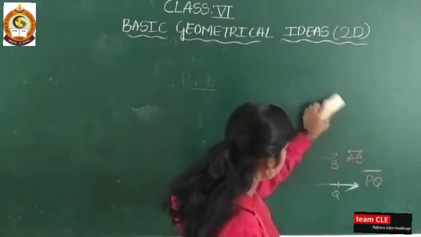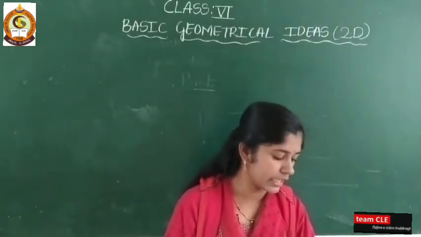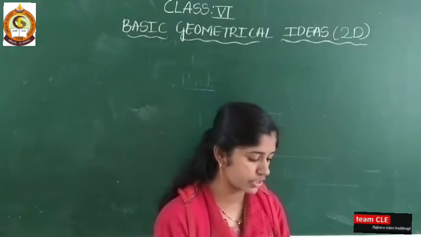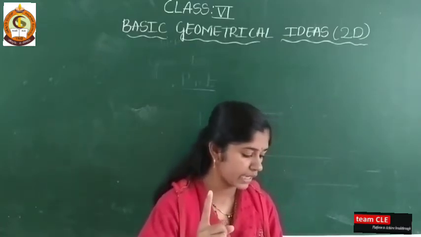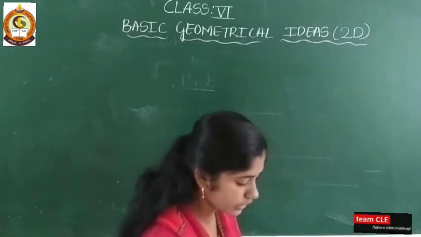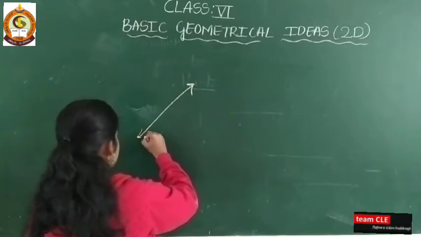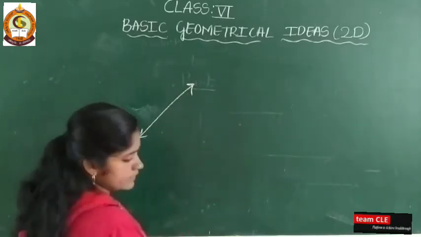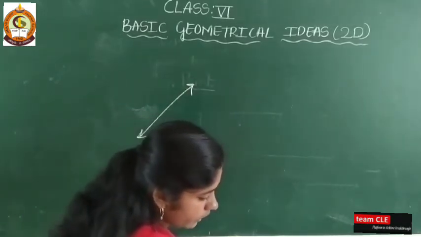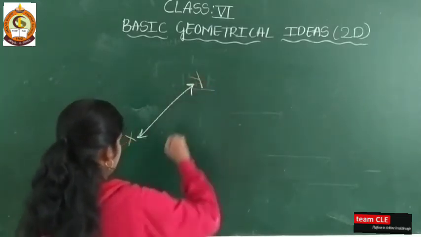In exercise 9.1 there is a question: using figure 1, name the following. The first question is 2 points, 1 line segment and 4 rays. So let us draw that figure. The figure is like this. Now I have drawn it. What is this? Tell me. That is a line, XY.